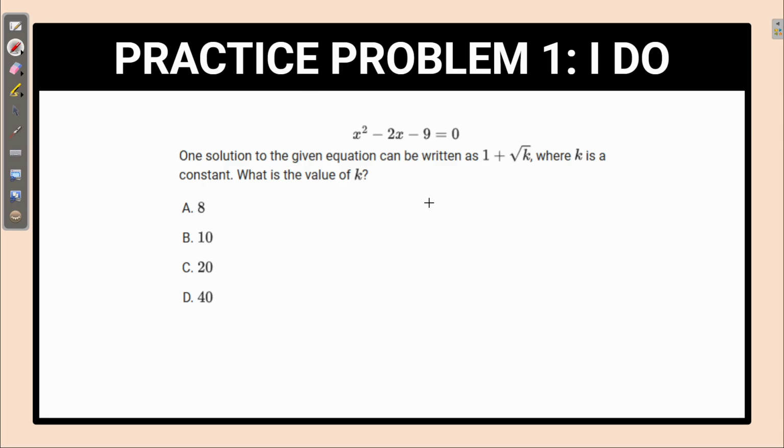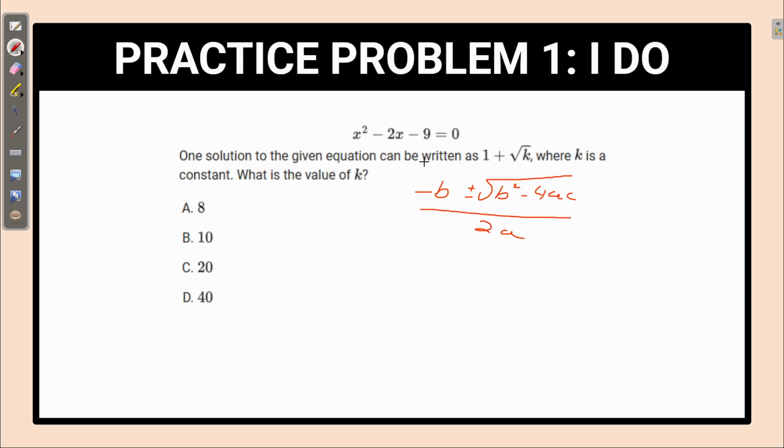Now, if we remember correctly, the quadratic equation is negative b plus or minus the square root of b squared minus 4ac over 2a.